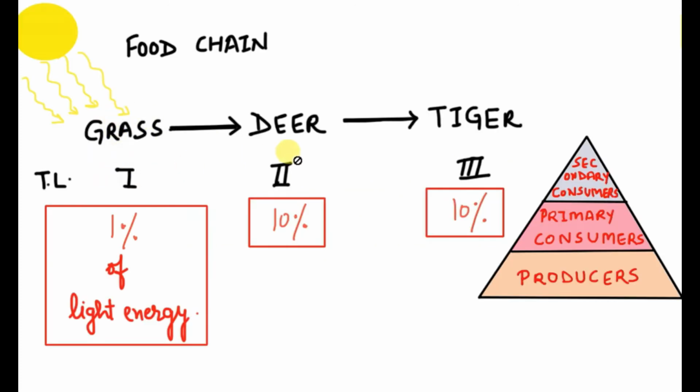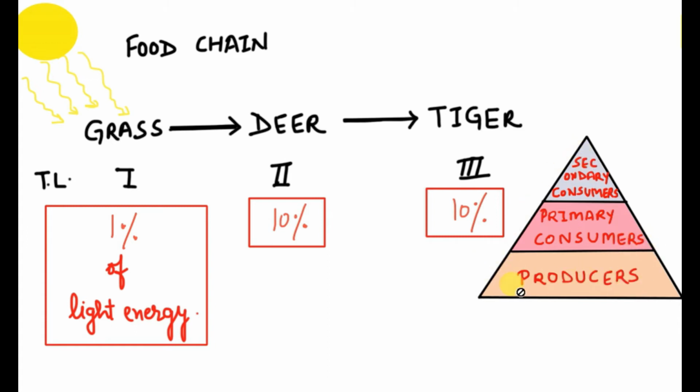We can take this example. We have a three-step food chain here. The first trophic level is occupied by grass, the second by deer, and the third by tiger. Sunlight is incident on the grasses and only 1% of the sunlight is captured by the grass and converted into food energy. From that energy, only 10% will be made available to the next trophic level, that is the deer. 90% will be used, and then again 10% will be given to the tiger.